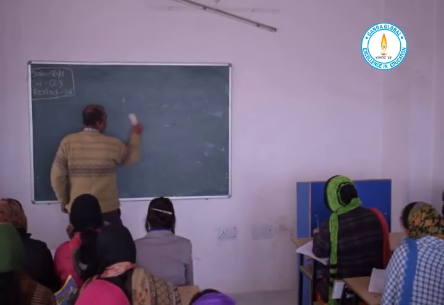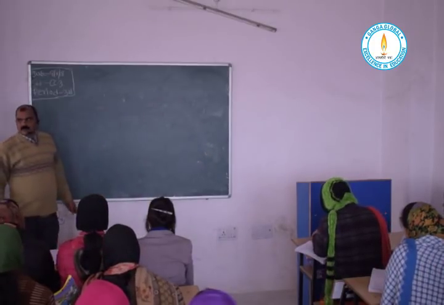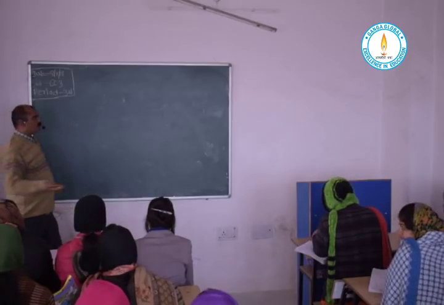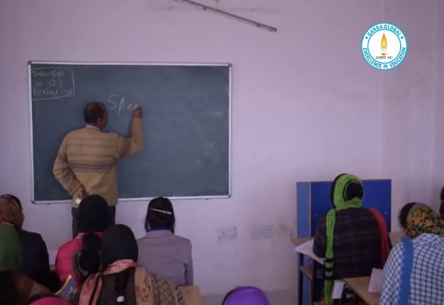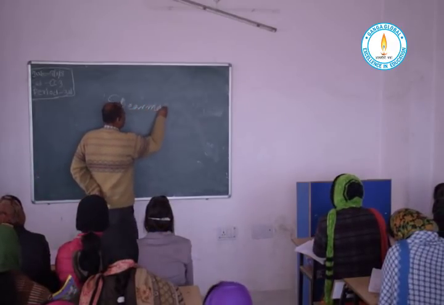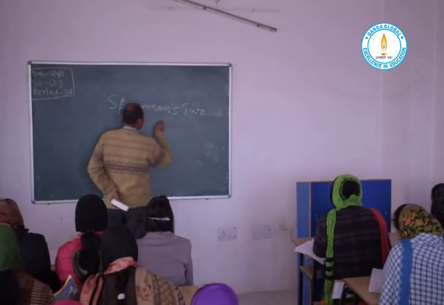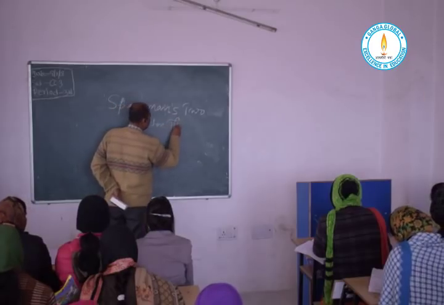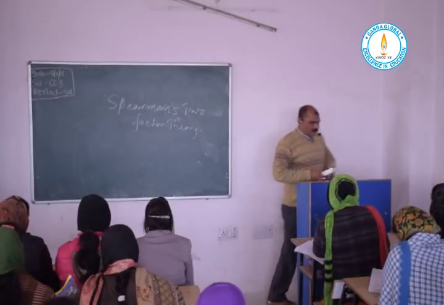Generally this is a frequently asked question among the theories of intelligence, that is, Spearman's two-factor theory.